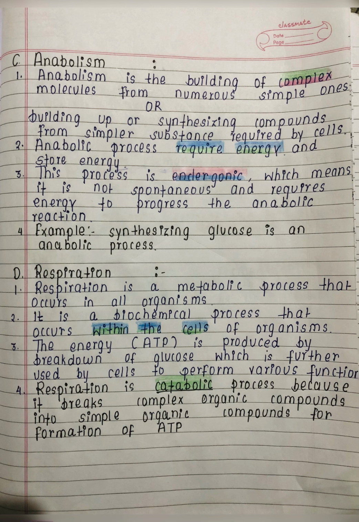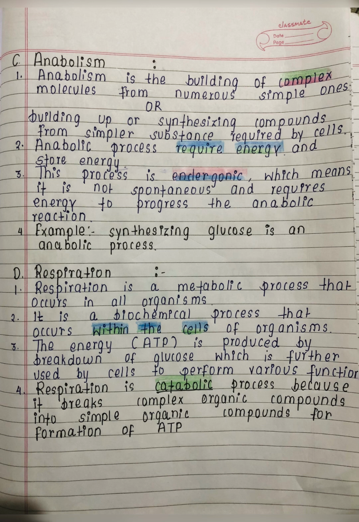The next example is the conversion of glucose molecules into glycogen or starch. So these are some of the examples of anabolic pathways. Here the detailed definition is given, of what the anabolic process is and what its examples are.